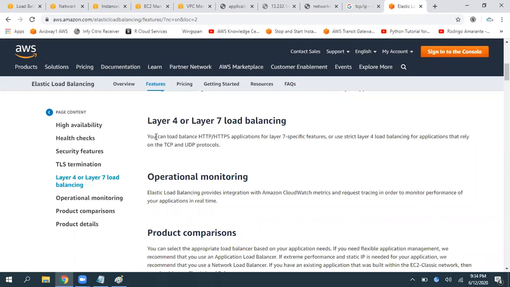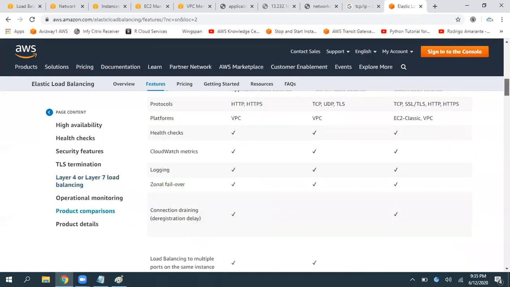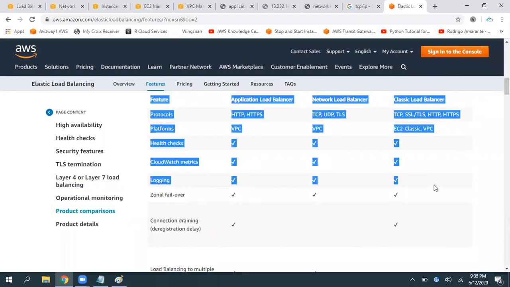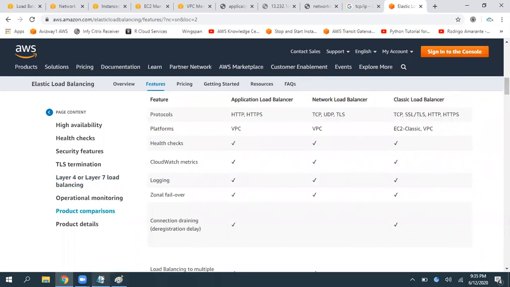I hope you got the answer: HTTP and HTTPS are layer 7, and layer 4 is TCP or UDP protocol. So the application load balancer is layer 7. Go through that, and also take some time to do this product comparison.